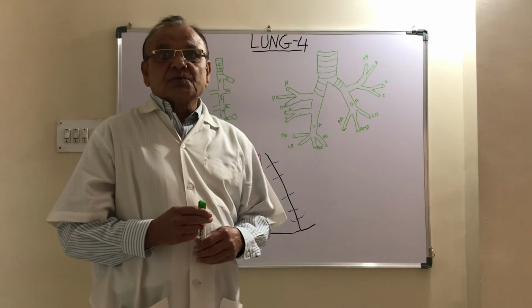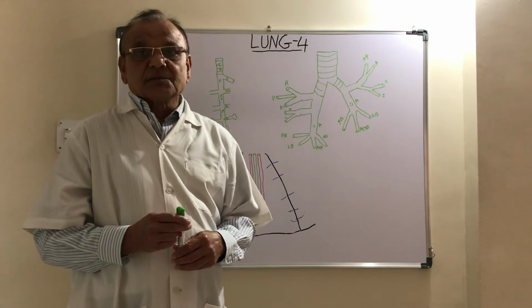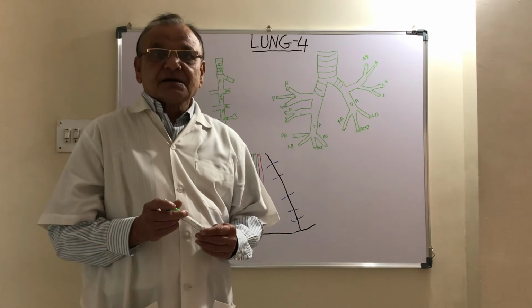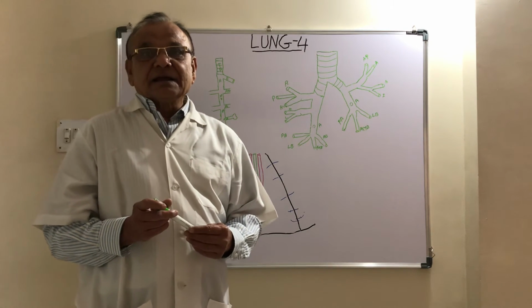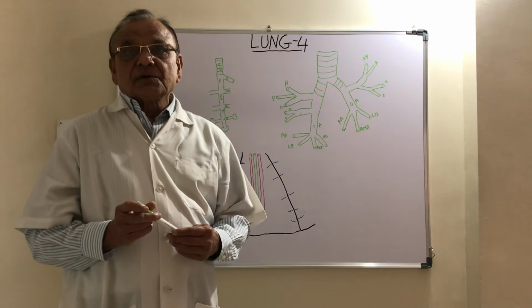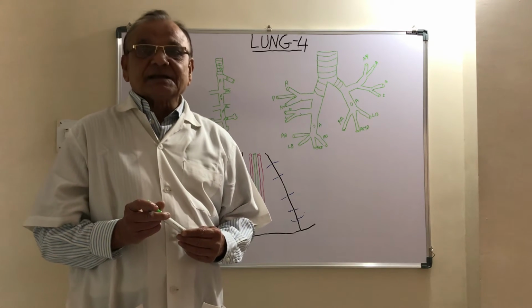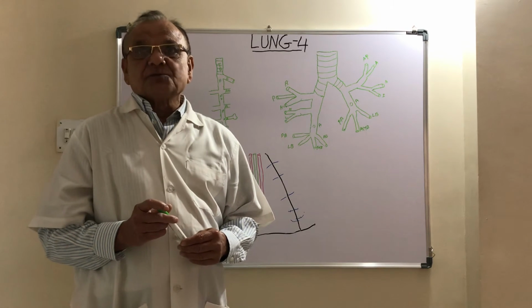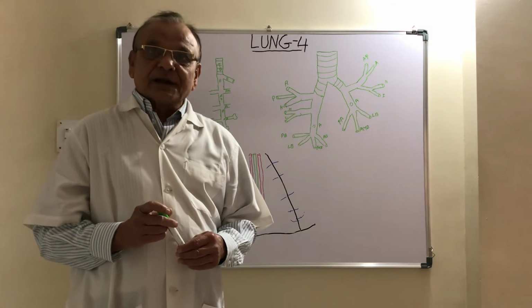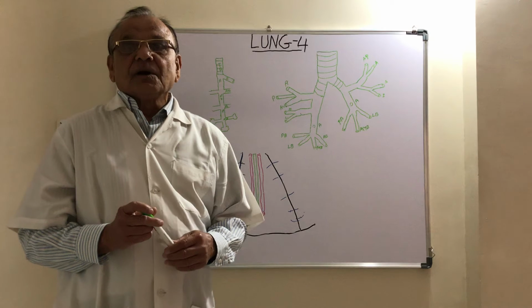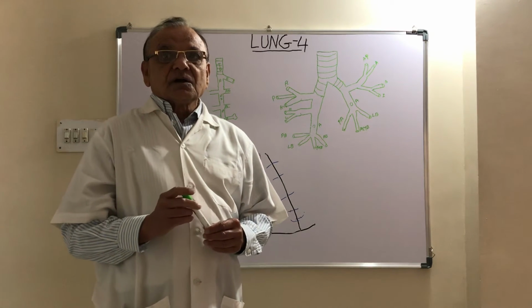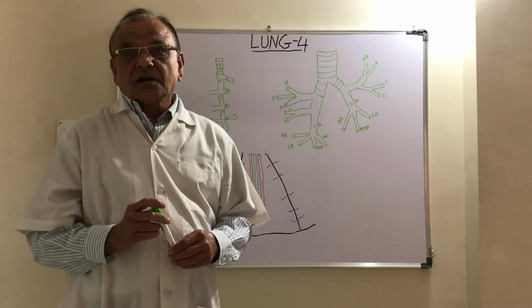They are branches of the descending thoracic aorta. The right bronchial artery arises either from the third posterior intercostal artery, or it may arise from the upper left bronchial artery.